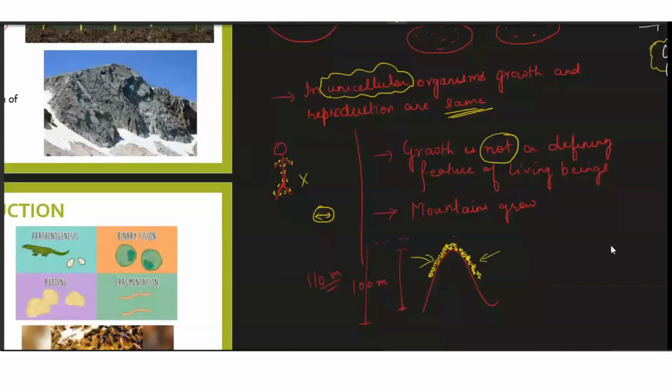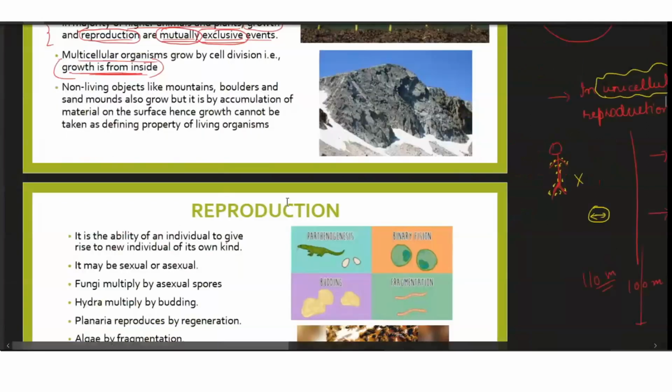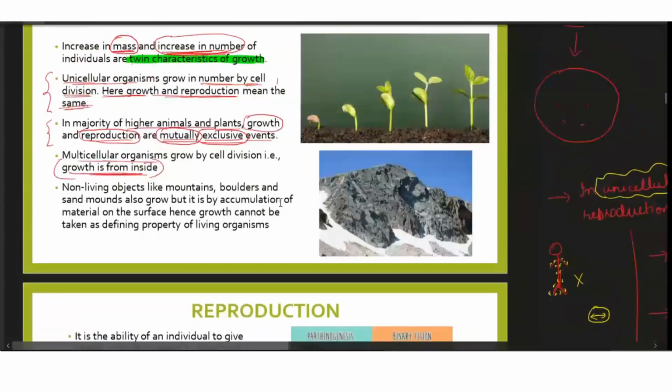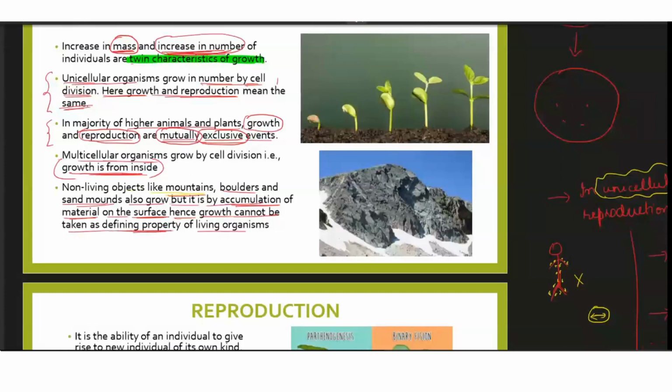So that is why growth is not taken to be a defining feature, and that is what is written here. Non-living objects like mountains, boulders, sand mounds are also growing, but it is by accumulation of material on the surface, that is, from the outside. Hence, growth cannot be taken as the defining property of living organisms.